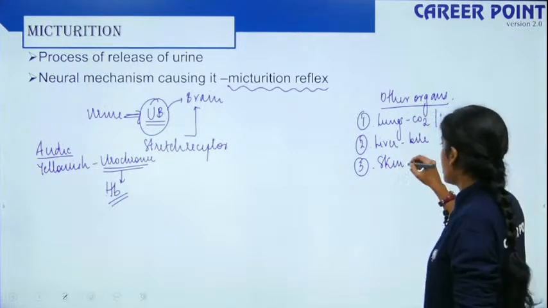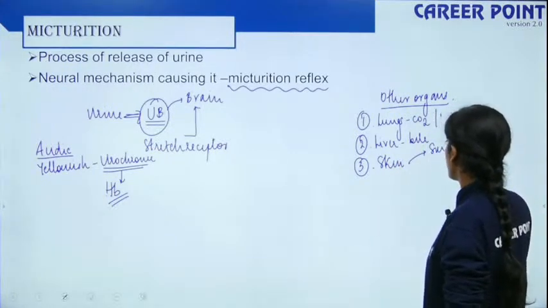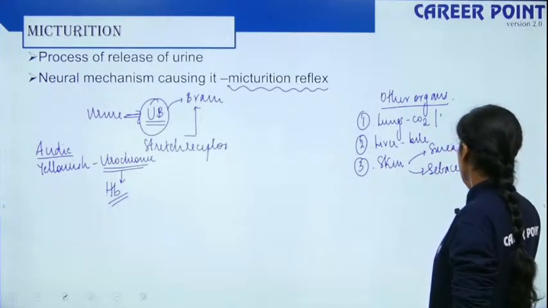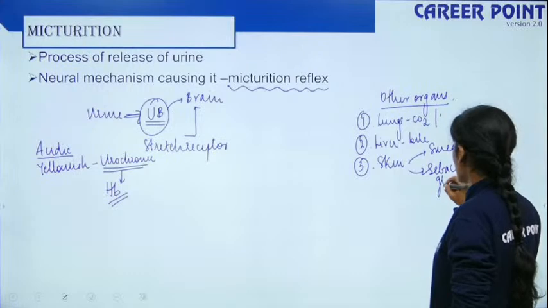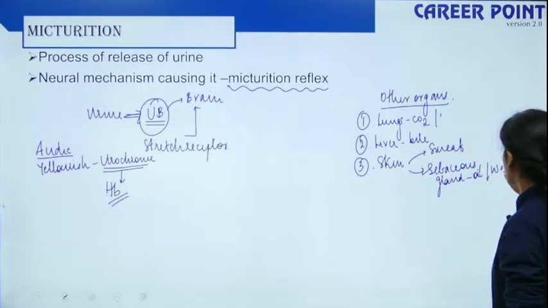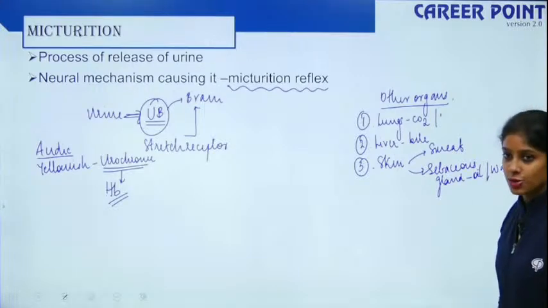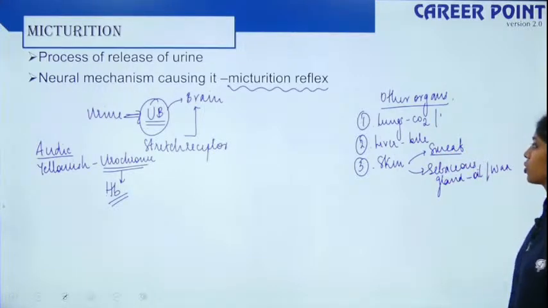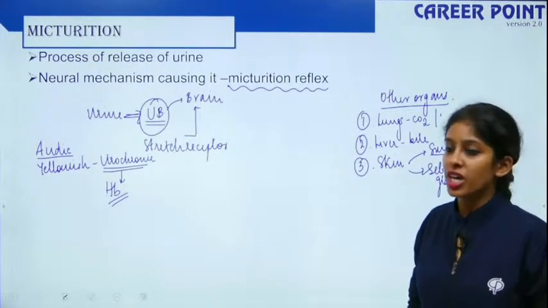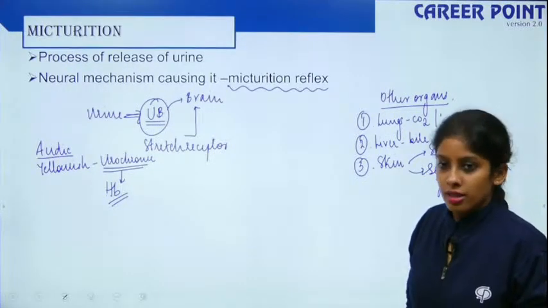Skin has sweat glands and sebaceous glands. Sebaceous glands secrete oil and wax, which have hydrocarbons, steroids, etc., and sweat glands produce sweat which has NaCl, etc. So these are the other organs involved in excretion.